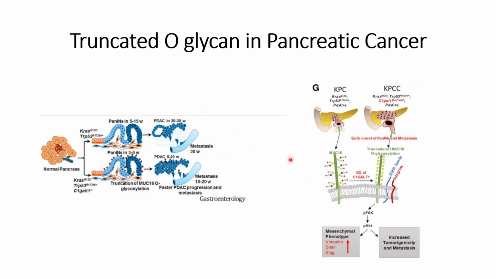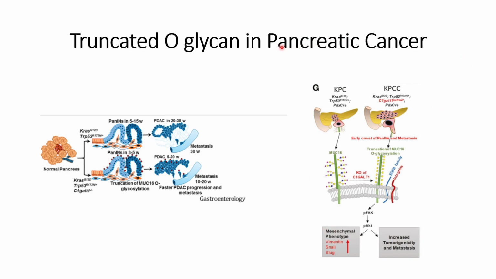The reason is shown in the figure on the right hand side: truncated MUC-16 O-glycan helps in the interaction of the EGFR family and integrin receptors, and that triggers downstream signaling pathways such as pFAK and pAKT that promote metastasis and the mesenchymal phenotype. The mesenchymal phenotype means characteristics that help the cells to move from one place to another.